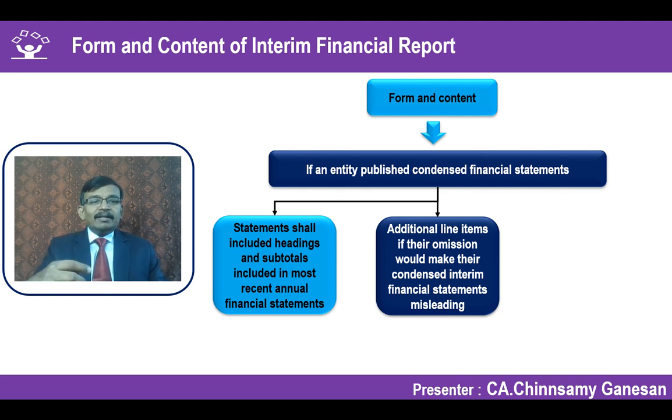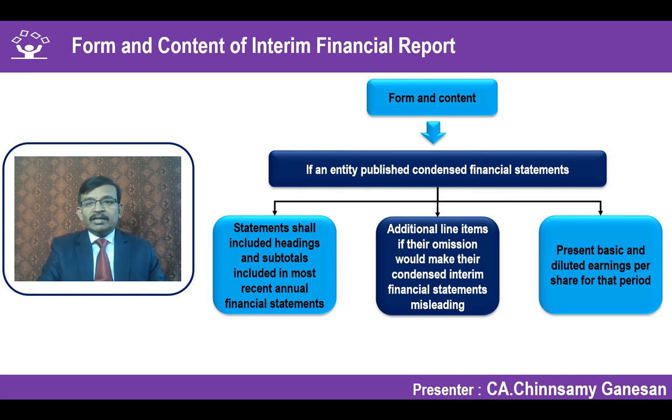So additional line items are permitted to be included, and it should also present basic and diluted earnings per share for that period. You have to give the basic earnings per share as well as diluted earnings per share.